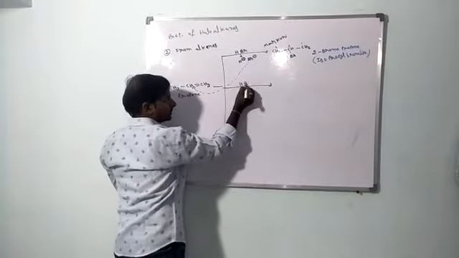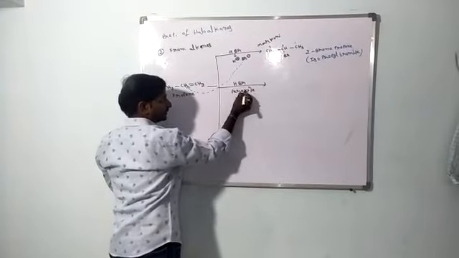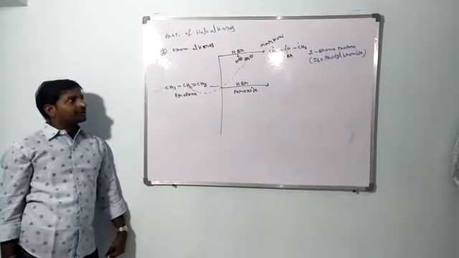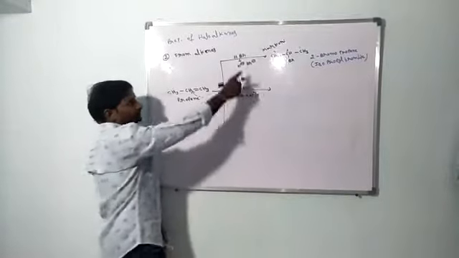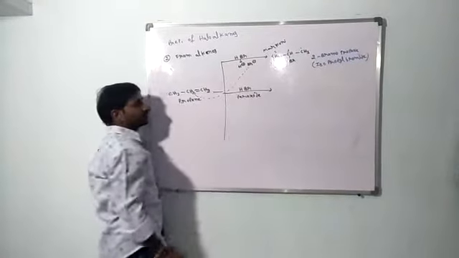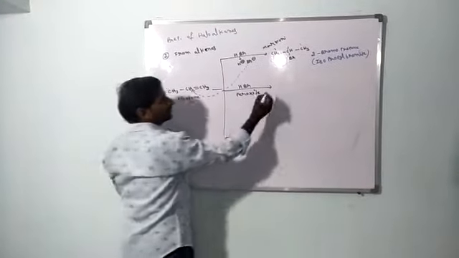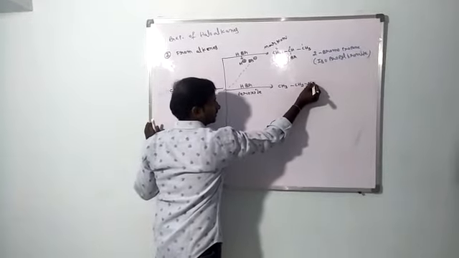Next, HBr with peroxide. In presence of peroxide, it follows the anti-Markovnikov rule. Only in presence of HBr alone does it follow Markovnikov rule. If it follows anti-Markovnikov rule, that is the reverse product.